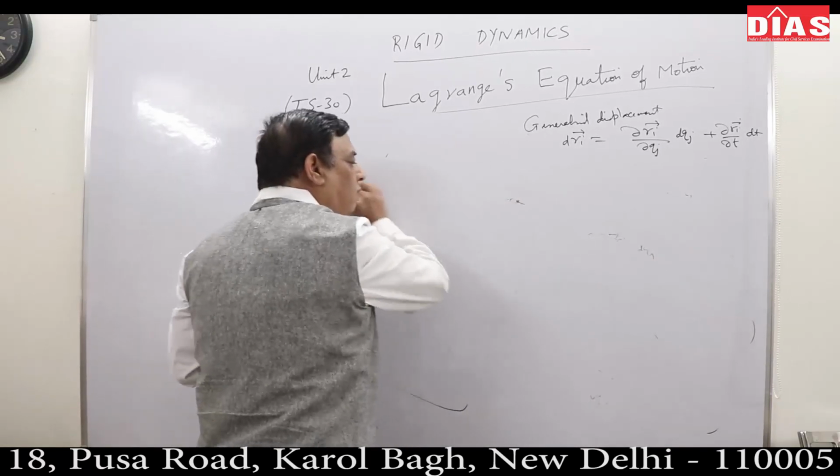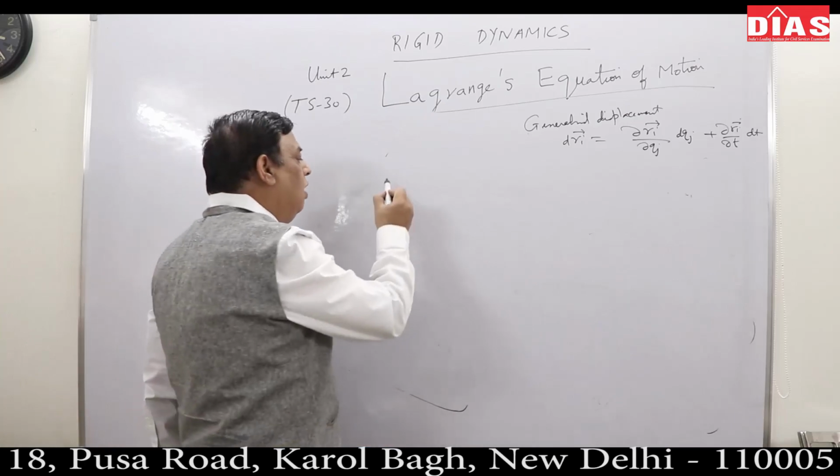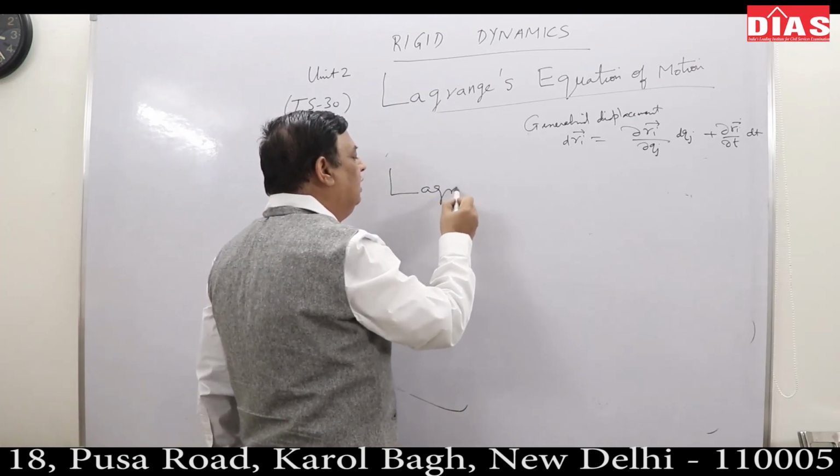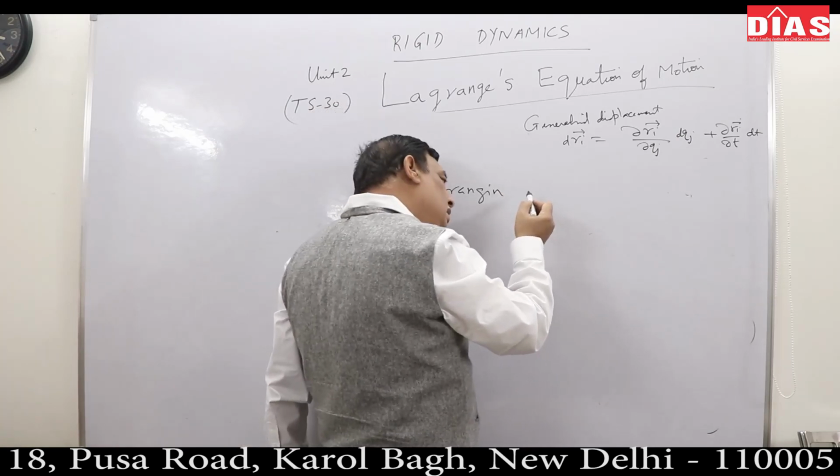Without getting into the derivation, it is uncalled for. I am just directly quoting what is. And now I am defining a function, the Lagrangian of any dynamical system.